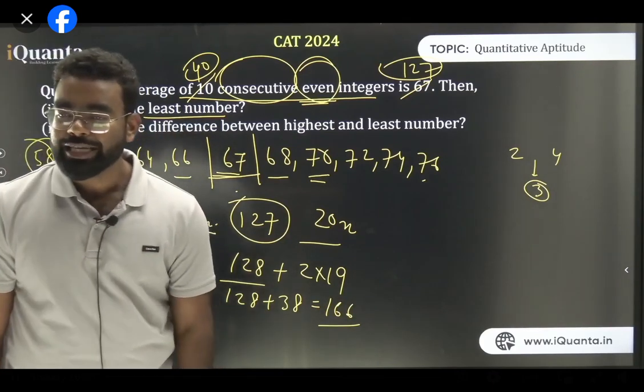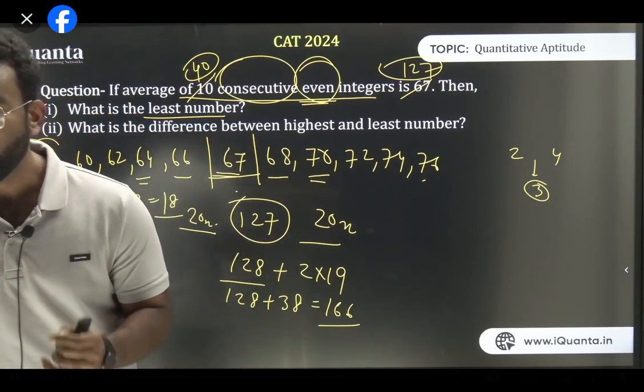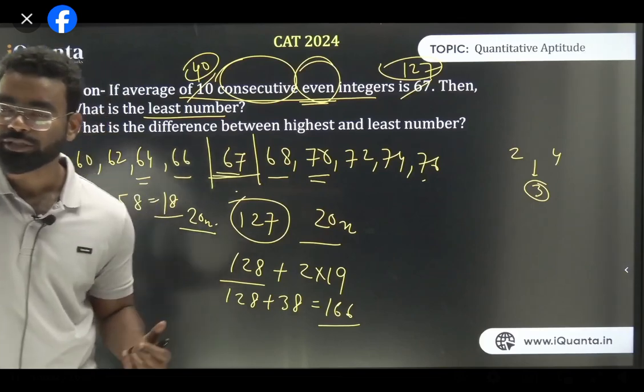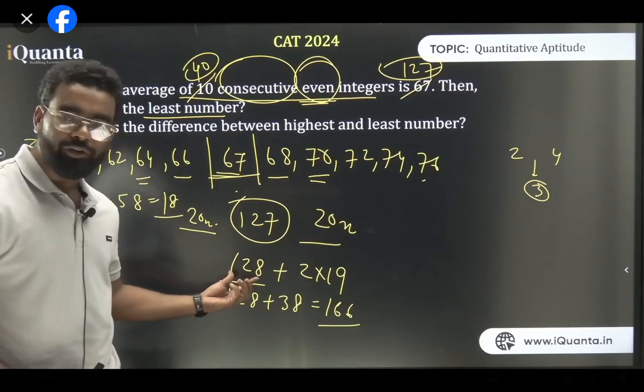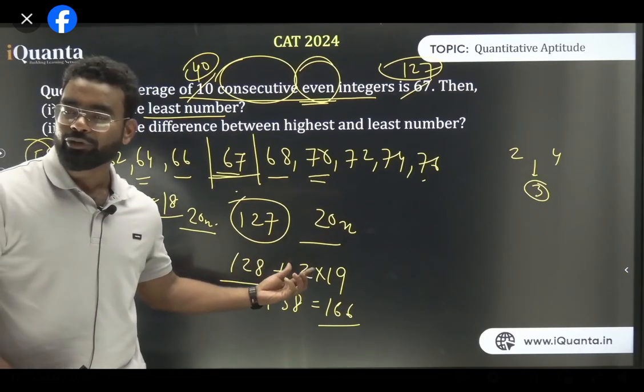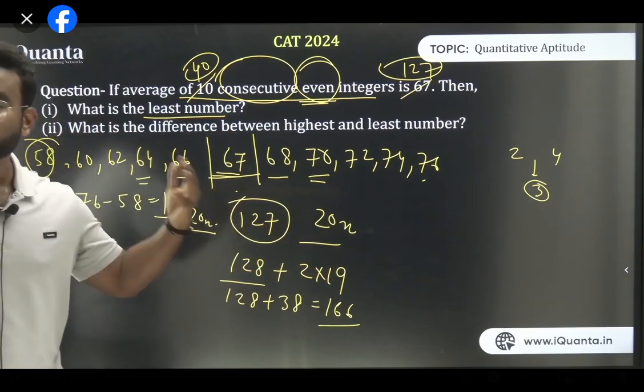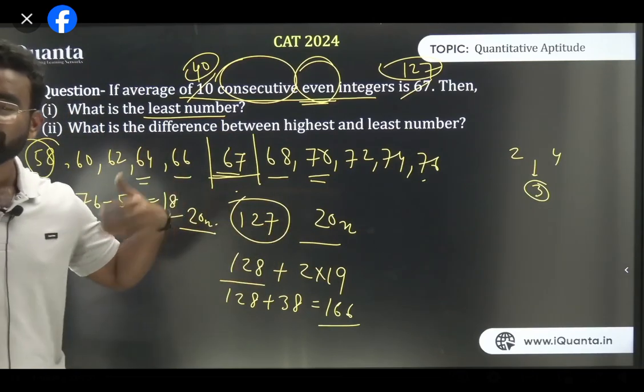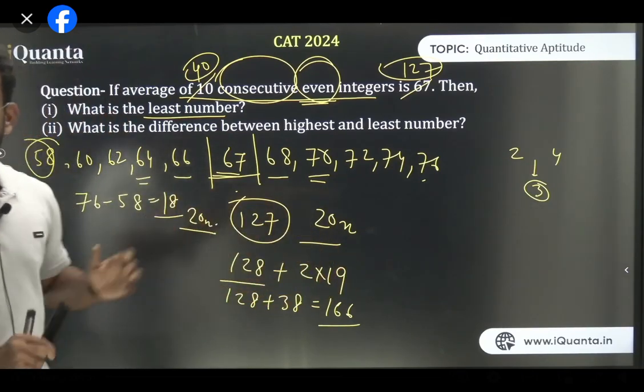Am I clear? Now you can see how fast you can solve this question. How fast? It's 1 second you can solve this type of question if you understand it. तो पहला नंबर क्या हो जाएगा? 128. उसके वाला नंबर क्या हो जाएगा? 128 के बाद 130, 132. तो ये हम लोग कितना ऐड करेंगे? और भी 19 नंबर. तो और भी अगर मुझे 19 नंबर ऐड करना है तो मुझे क्या ऐड करना है? 19 into 2. So I am making you understand.